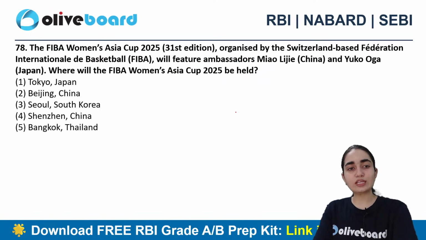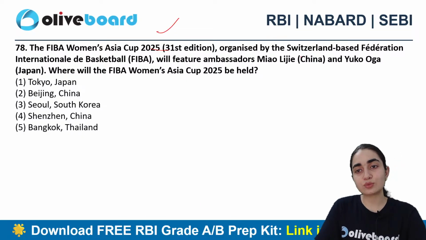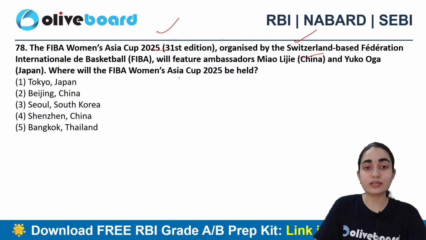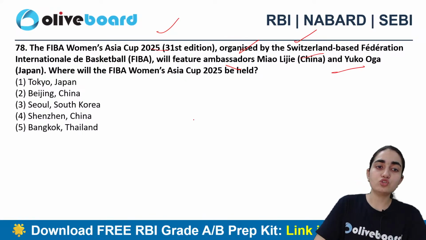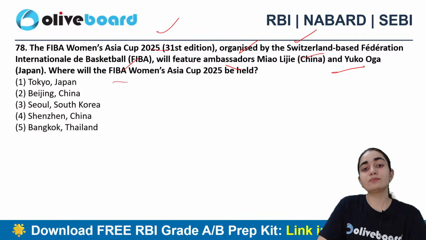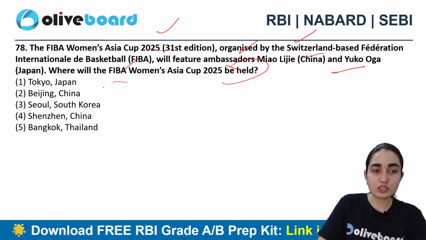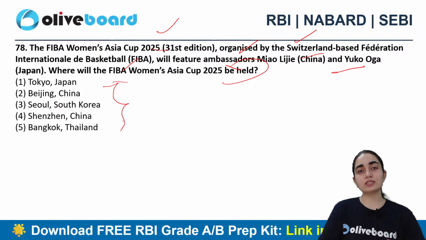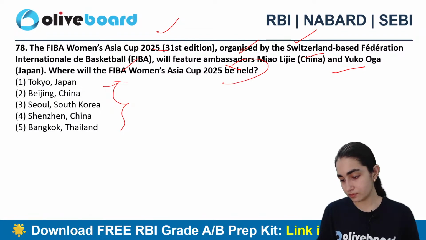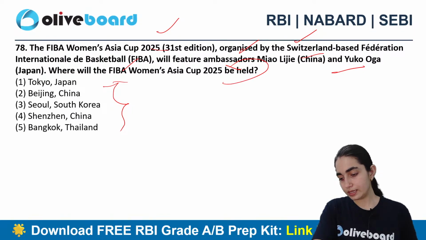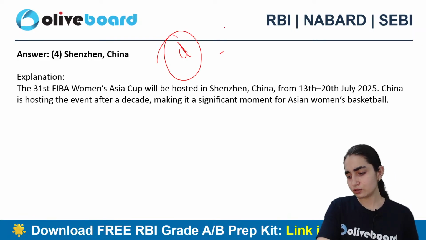All right. Next question says, the FIBA Women's Asia Cup 31st edition, organized by the Switzerland-based Federation, that is FIBA, will feature ambassadors Mia and Yuko, Japan. Where will this FIBA Women's Asia Cup 2025 be held? Is it Tokyo, Beijing, Seoul, South Korea, Shenzhen, China, or Bangkok, Thailand? All right. South Korea. Okay. So D, that is Shenzhen, China is the correct answer here, right? You just need to remember that.